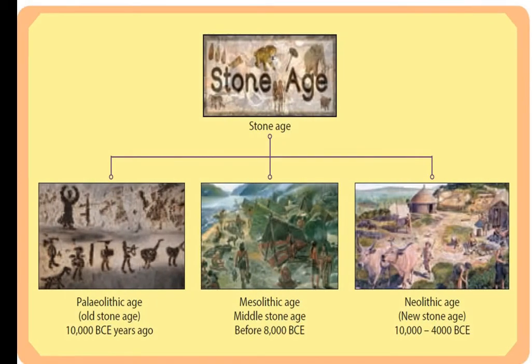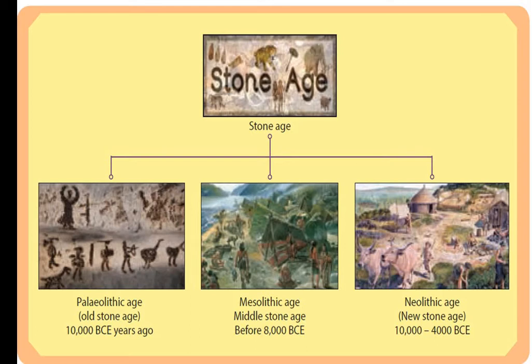Dear children, now we will see the classification of the Stone Age. The Stone Age can be classified into three: Paleolithic Age, Mesolithic Age and Neolithic Age.